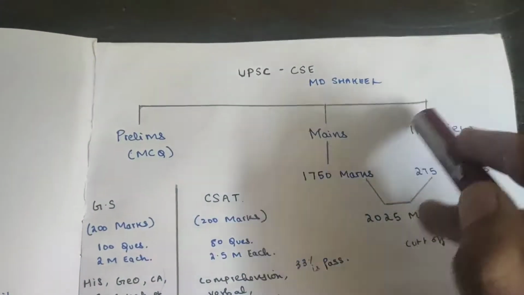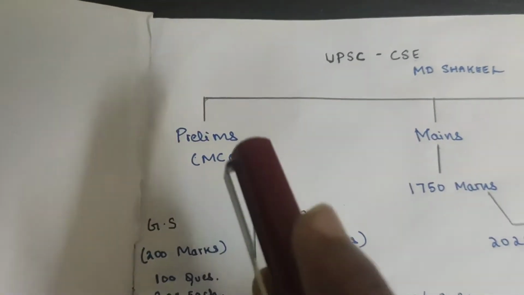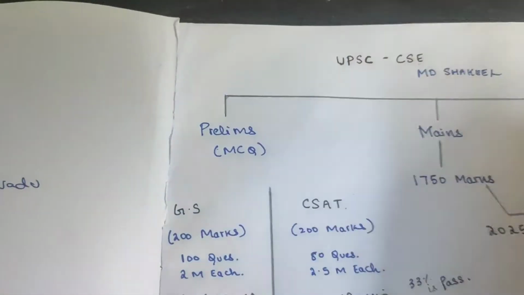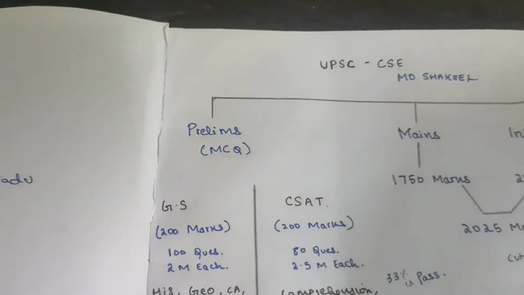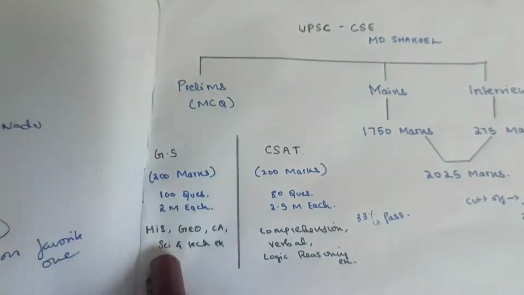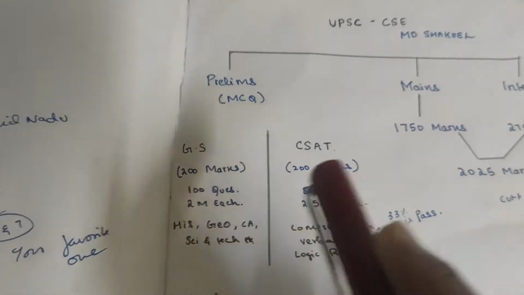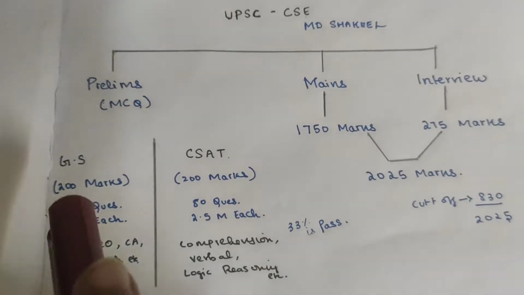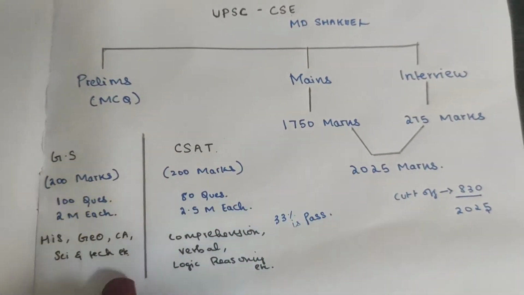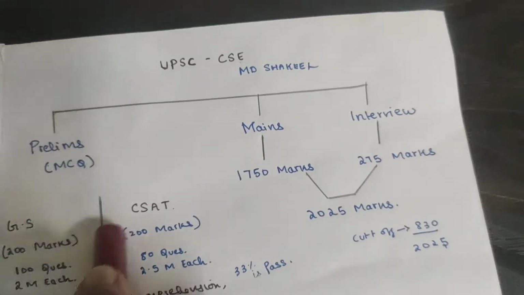It has three parts. Let me focus on the first part here. The prelims examination consists of multiple choice questions, where you choose the correct answer. It consists of paper 1 and paper 2. Paper 1 is General Studies, which means 100 questions with 2 marks each, which is directly 200 marks.